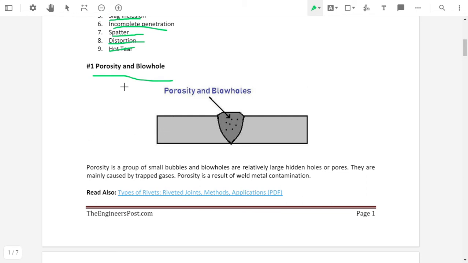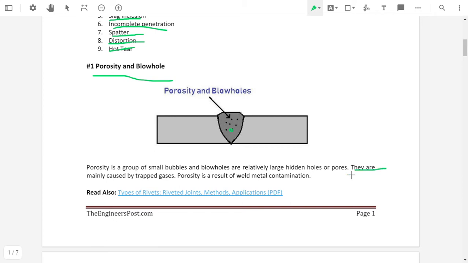If there is a weld with small bubbles, just like soap bubbles or air bubbles present in water, similarly if small bubbles are present in the welding area, then this is called porosity. A small hole is called porosity and a relatively large hole is called a blowhole. So there is a difference between porosity and blowholes: porosity is the small holes and blowholes are the relatively large holes,